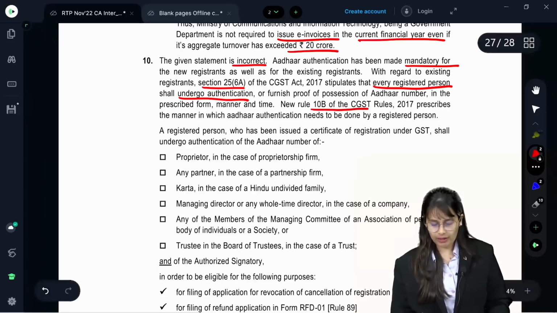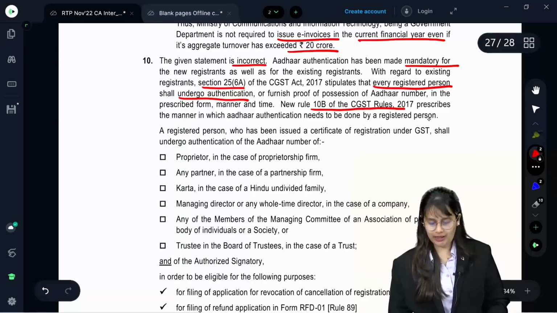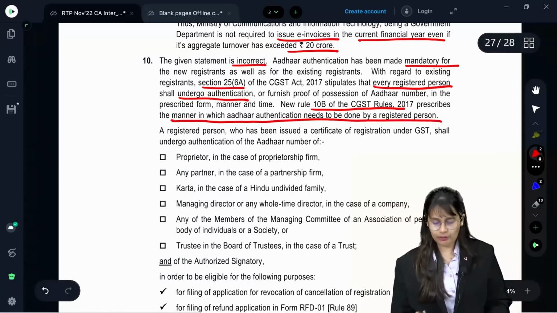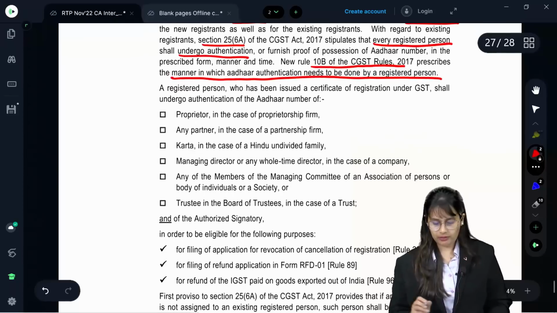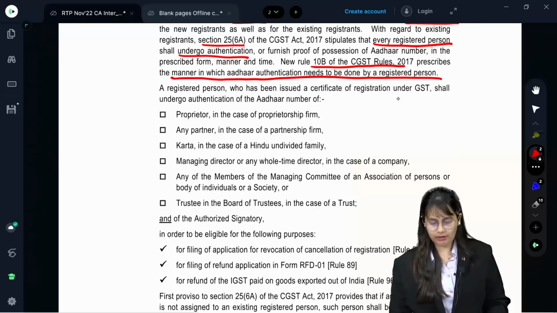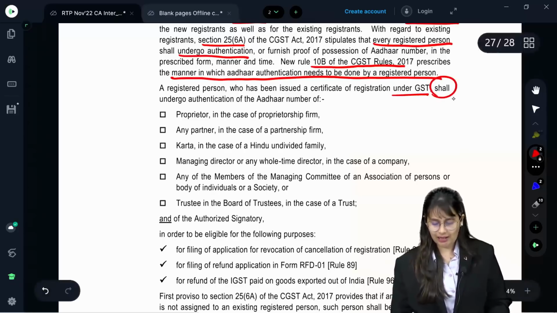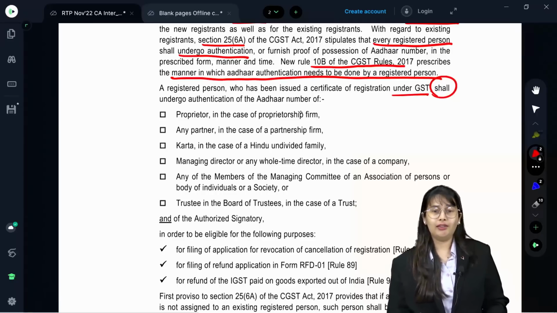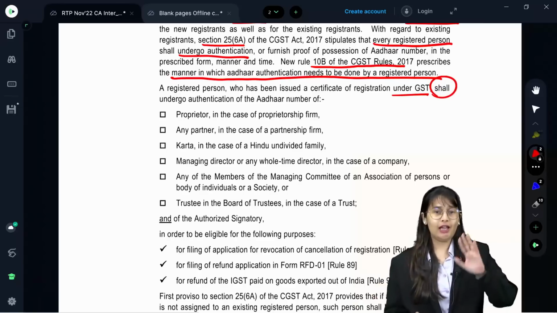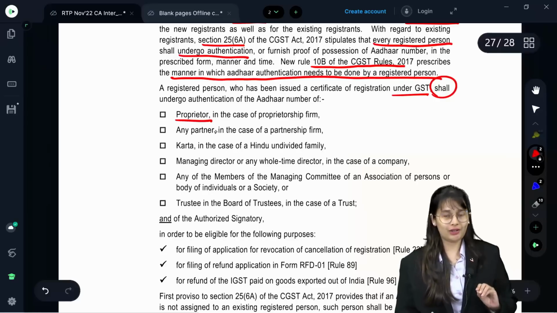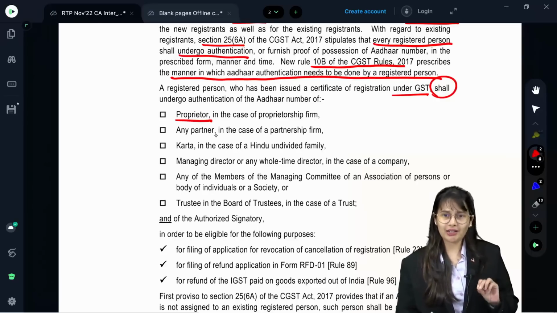New Rule 10B of the CGST Rules 2017 prescribes the manner in which Aadhaar authentication needs to be done by a registered person. A registered person who has been issued a certificate of registration under GST shall, means compulsory, undergo authentication of Aadhaar number. Now, earlier also it was there, but they have extended the list. If you are a proprietorship firm, the proprietor has to undergo Aadhaar authentication. What do you mean by Aadhaar authentication?